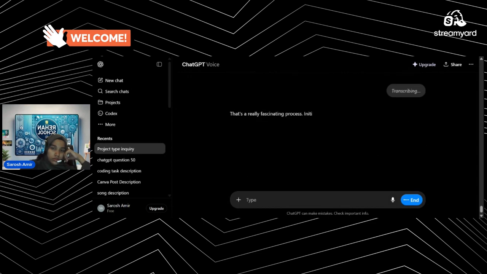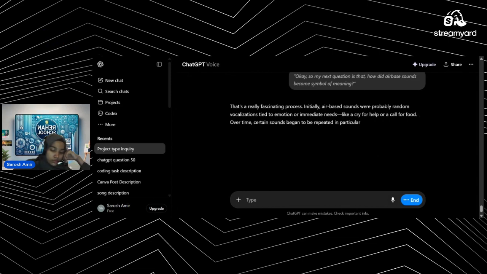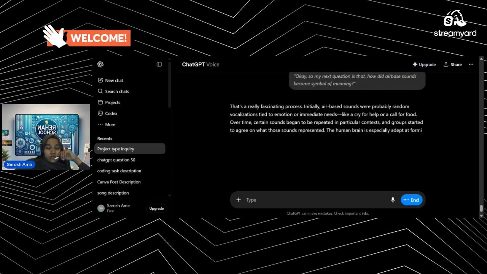That's a really fascinating process. Initially, air-based sounds were probably random vocalizations tied to emotion or immediate needs, like a cry for help or a call for food. Over time, certain sounds began to be repeated in particular contexts, and groups started to agree on what those sounds represented.